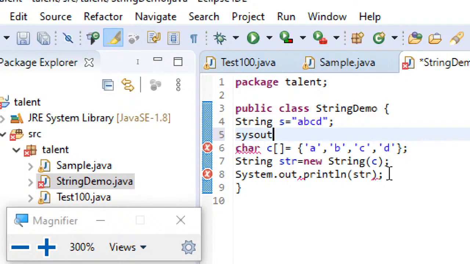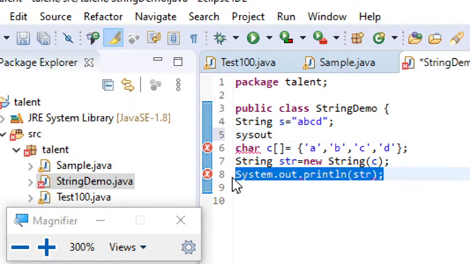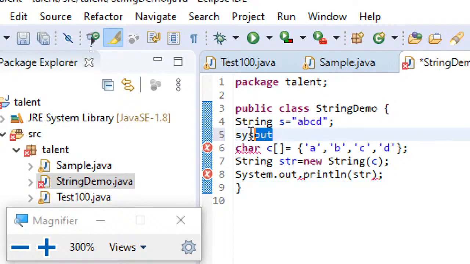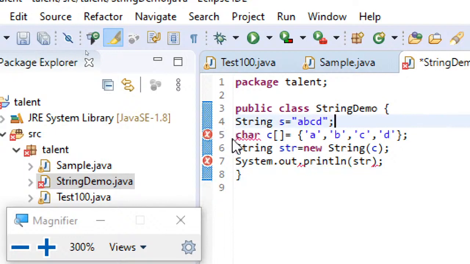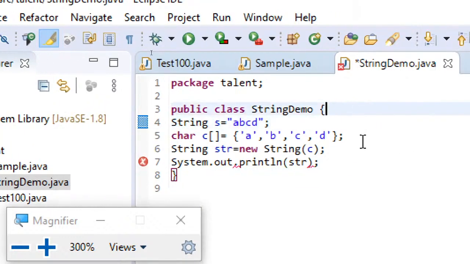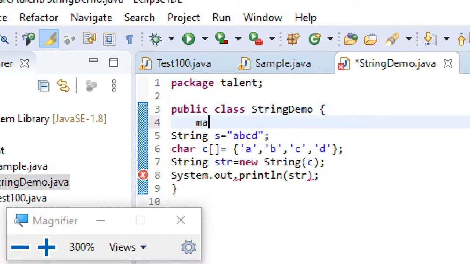So without any method, I'm trying to print this. Statements we can't print without a method. So that's the mistake I'm making. I understood. Let me just put all these things in the main method.